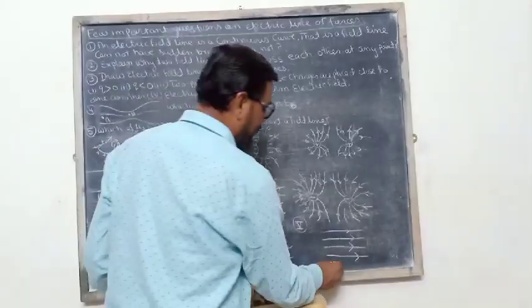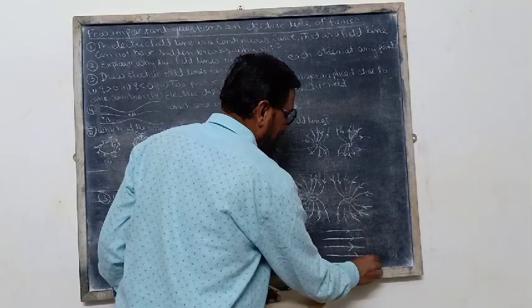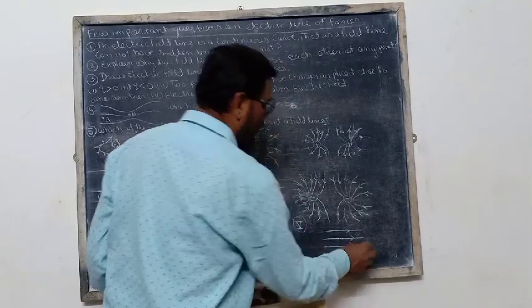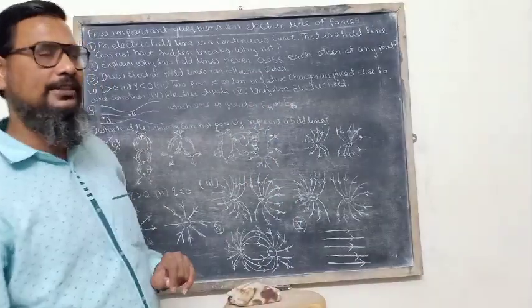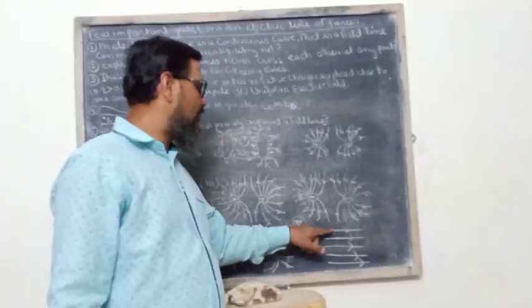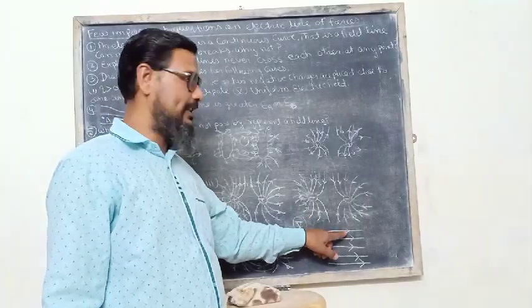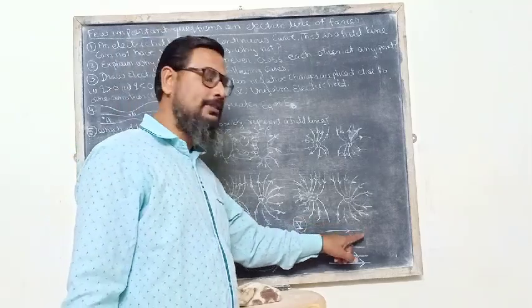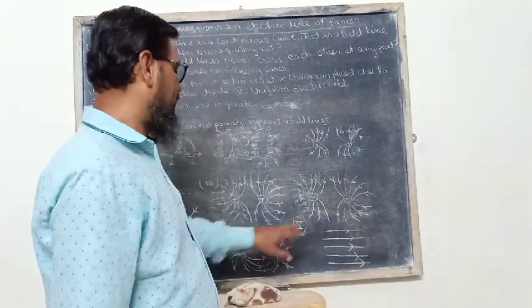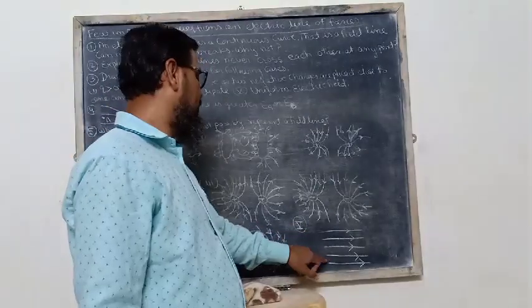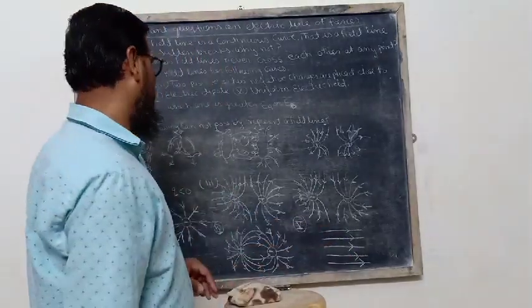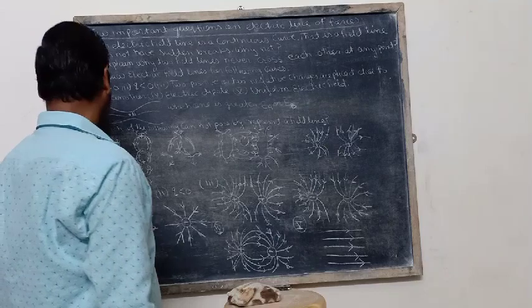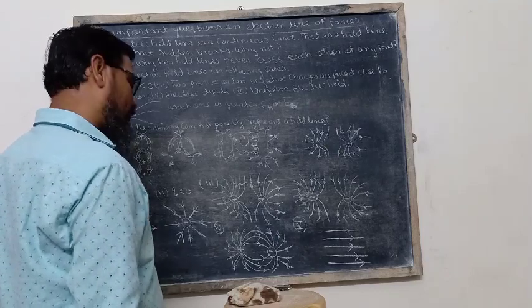Again, I am repeating, electric field intensity is equal at all points in a uniform electric field, so the separation of the field lines never changes at any place and the field lines become parallel to one another. The shape of the field lines is a parallel pattern. This is the answer of question number 4.